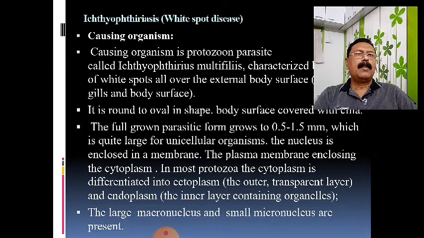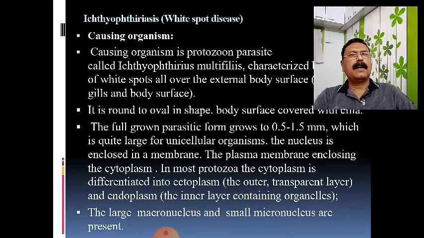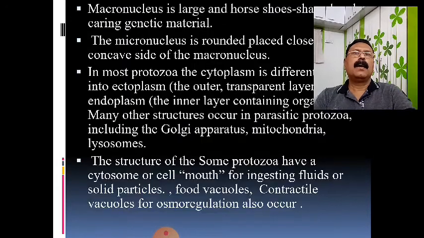As we know, the body is filled with cytoplasm, and the cytoplasm has two parts. The outer is known as the ectoplasm, and the inner is known as the endoplasm. In most protozoa such a pattern occurs. The endoplasm contains a number of cell organelles, and it has two nuclei.